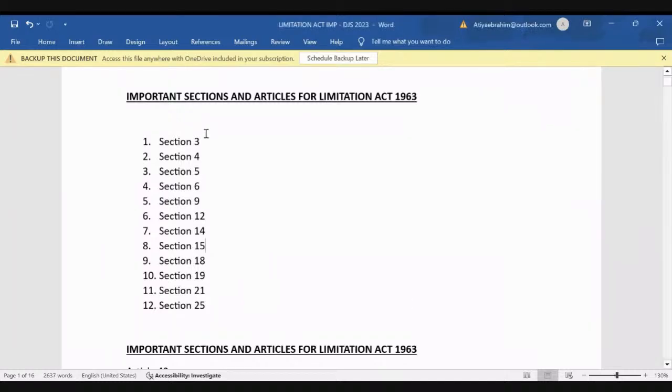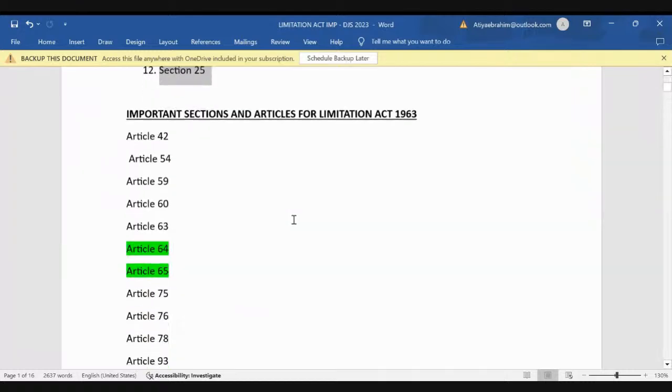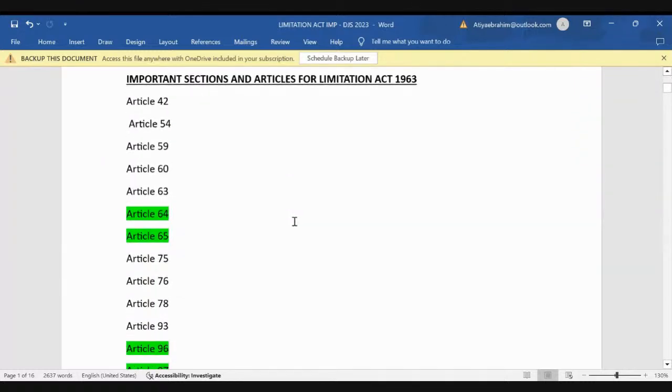So these are the important sections. Don't miss them. These 12 sections. Now, apart from sections, you will see that Limitation Act also has a part which contains articles, right? So you will see that in the Limitation Act, you have the schedule where periods of limitation are given. So among that, I have just filtered out some important articles, if these articles are visible to everyone,